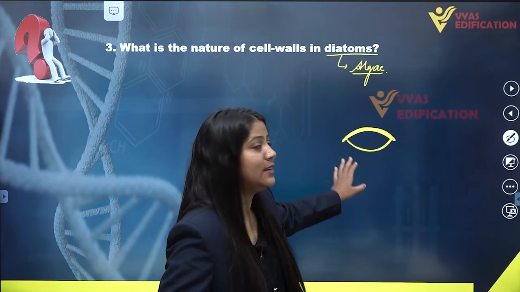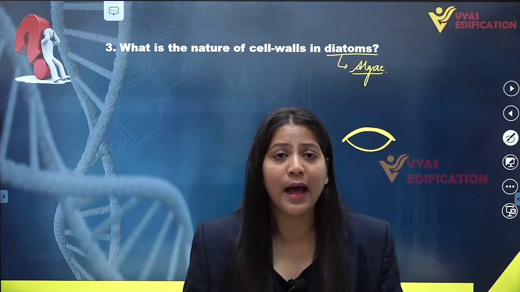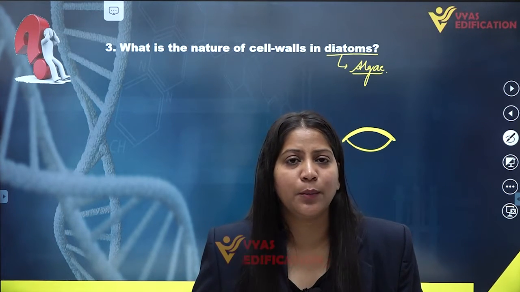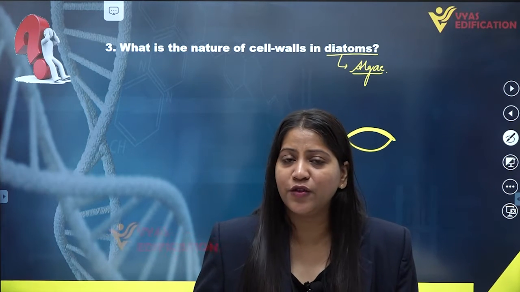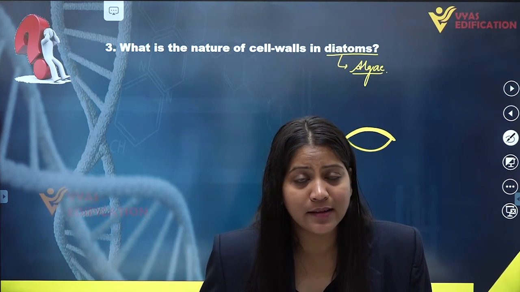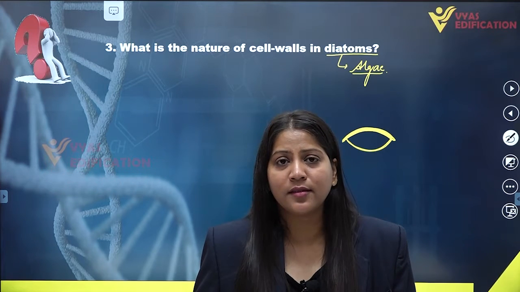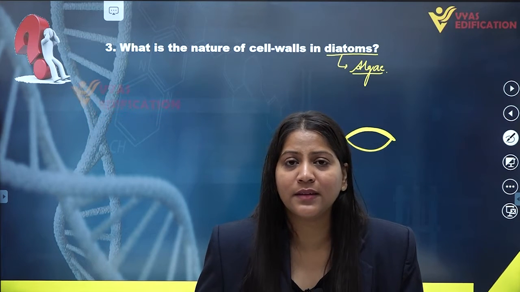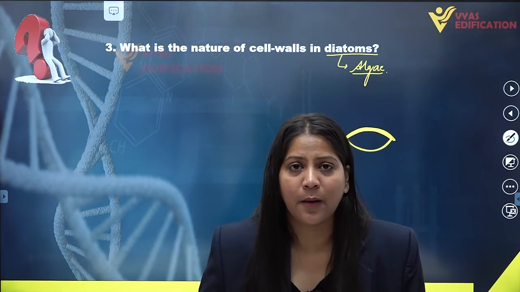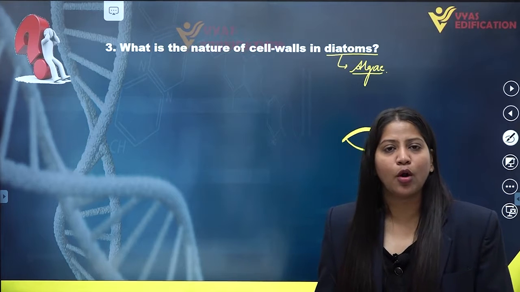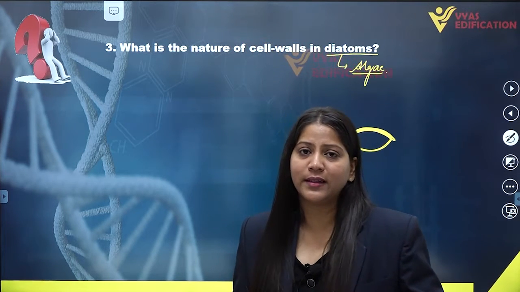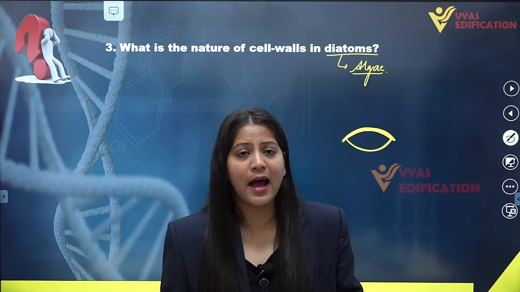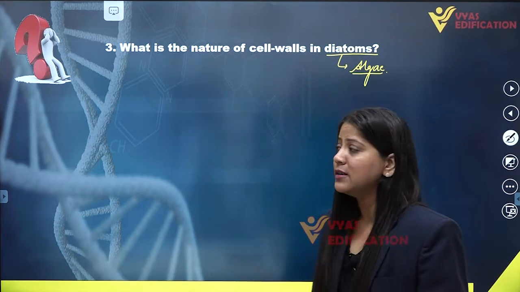These are the two thin cell walls of diatom algae. And this cell wall of diatom is made up of silica, as we already mentioned that diatoms are the only organisms which have cell walls made up of transparent and opaline silica. So this is the nature of cell wall of diatoms, that they are arranged like this, forming two overlapping cells and they are made up of silica.